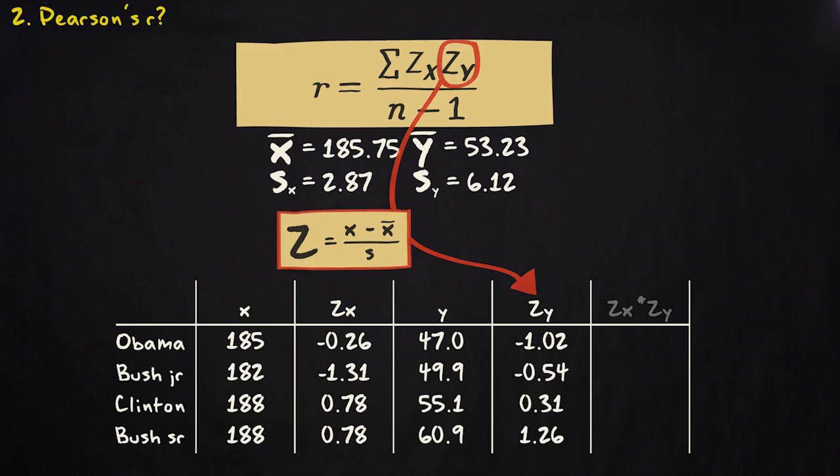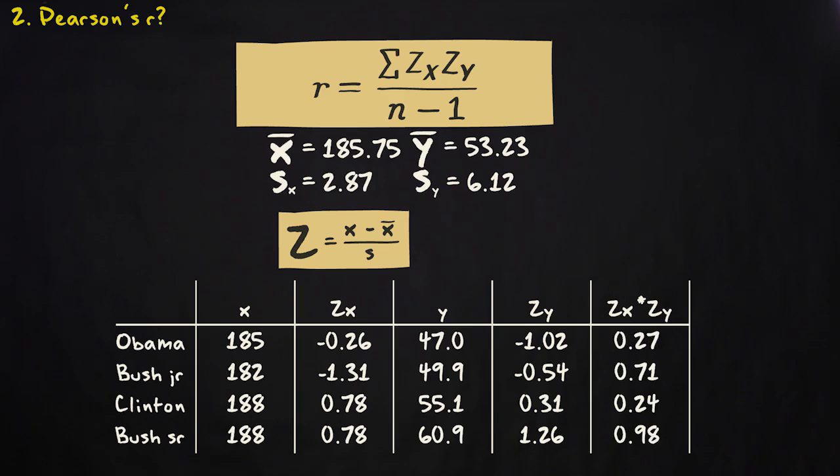The next step is to multiply the z-scores of every case with each other. For the first case, this results in minus 0.26132 multiplied with minus 1.01964. That makes 0.266456, and so on. We have now finished this part of the formula. Next, we have to add up all these values.